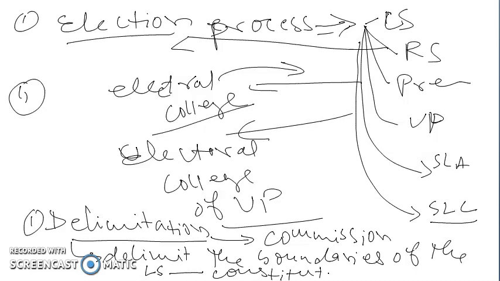As we have discussed, there are 530 seats given to the states, and these 530 members are elected by the people directly.